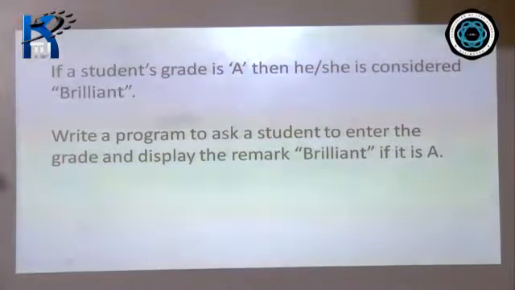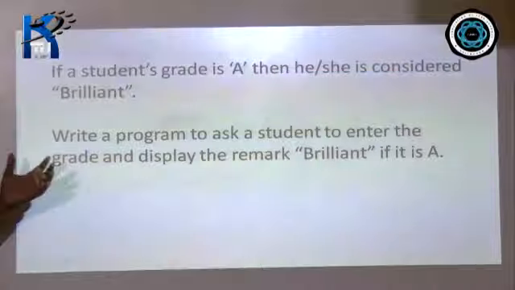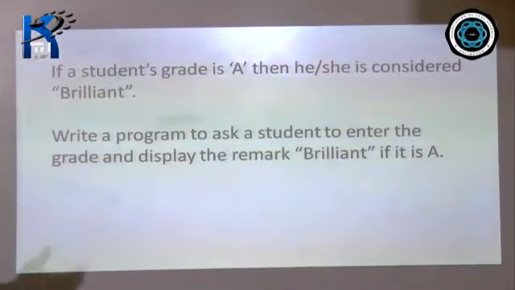So we are supposed to write a program to ask a student to enter the grade and then display the remark brilliant if it is A. So we need to check if the grade that has been entered by the user is A. If it is A, then we will display the remark brilliant. If it is not, we don't display anything. Okay? Fine? So we move on now.